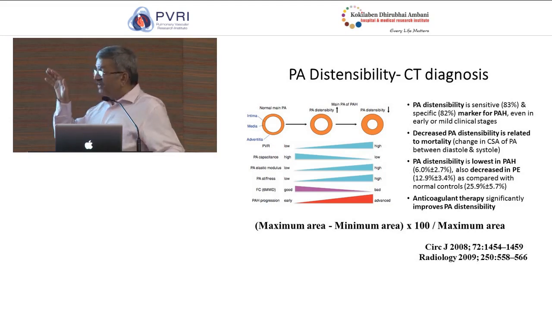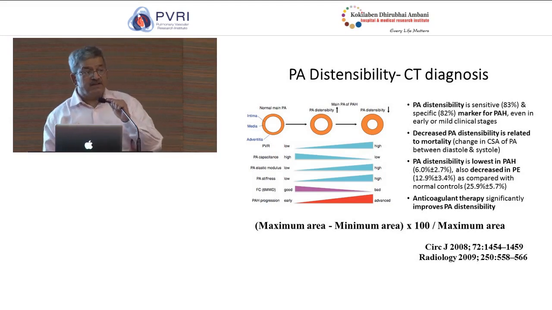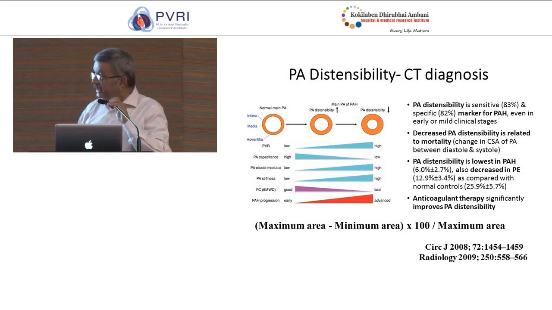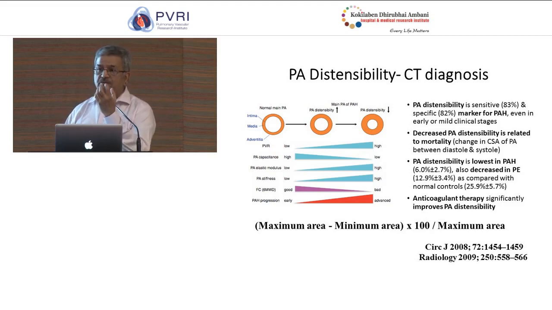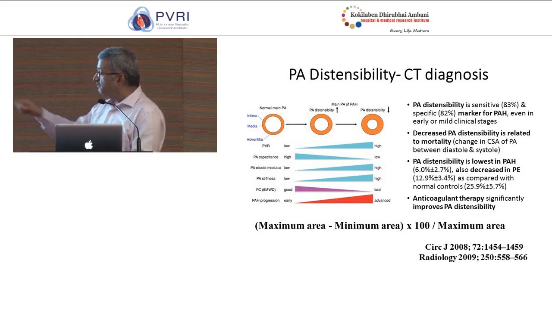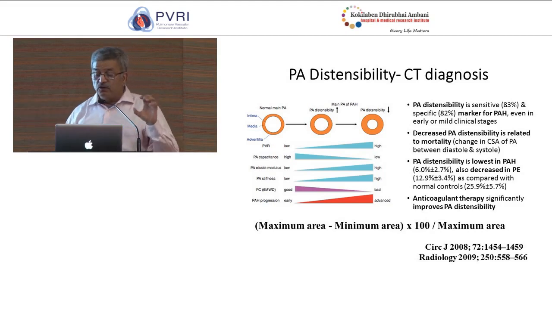We also know now we can use imaging techniques to measure this distensibility. So we do a gated CT, we measure the end systolic diameter and diastolic diameter of the pulmonary artery, and then we use this formula to measure the distensibility.